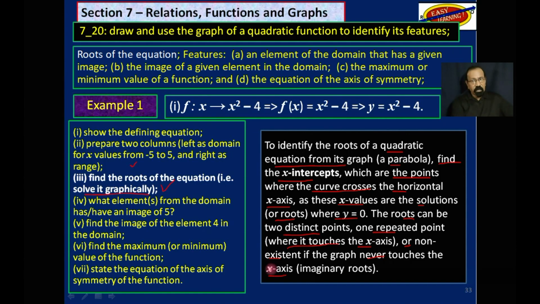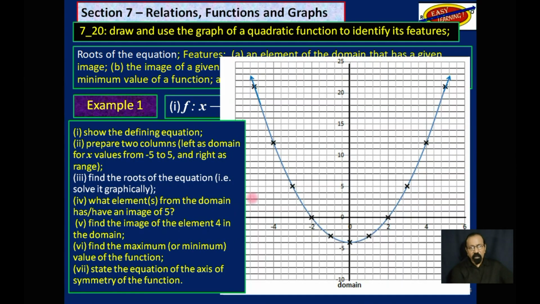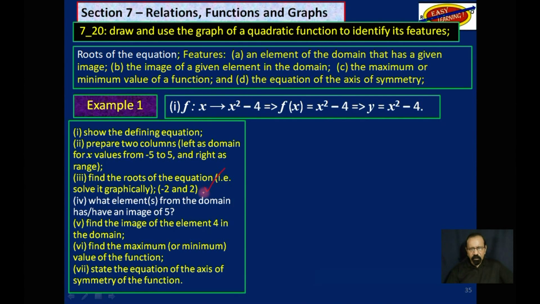But we did this already in algebra. So this is what the graph would look like. Let's see where it cuts the x-axis. Notice this point here, which is -2, and this point here, which is 2. So that would be the roots of this equation. If you were to solve it any other way, that is what you will get. So we just did that.